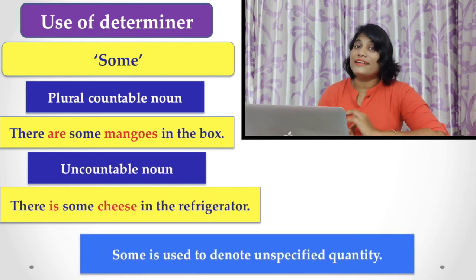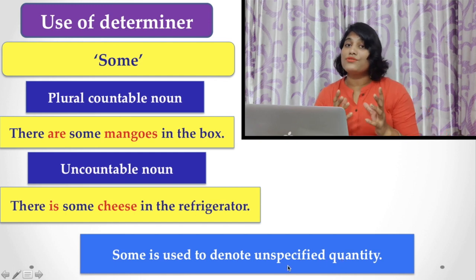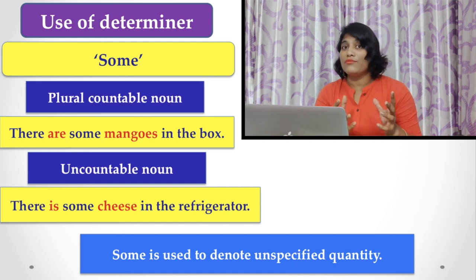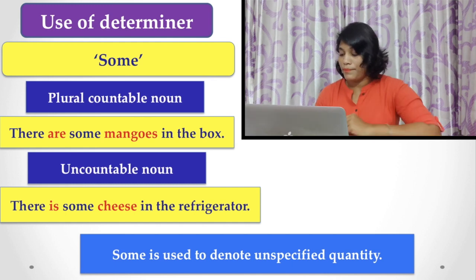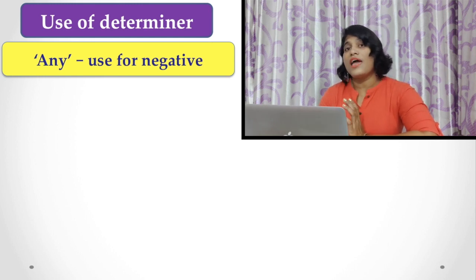But there is an interesting point about some. Some is used to denote unspecified quantity. When you don't know what the quantity of something is, you have to use some. Now, another interesting determiner is any, which is used both for negatives and questions, and here also it is used for countable and uncountable nouns.